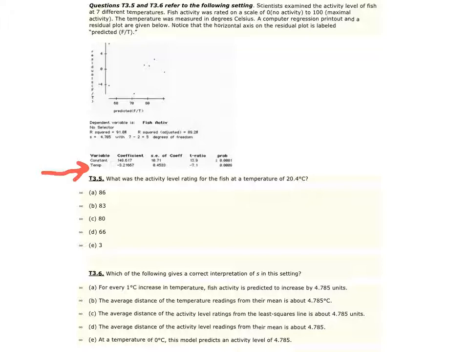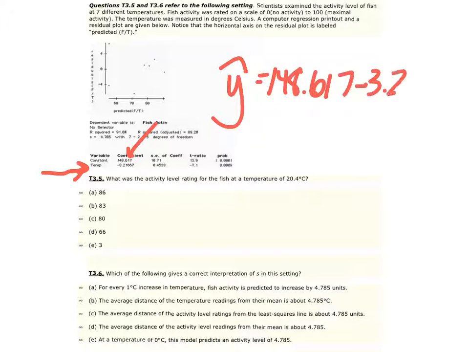So I'll write y hat is equal to our y-intercept of 148.617. The slope is negative, so negative 3.21167 times the temperature, or our x. So we have our predicting line.